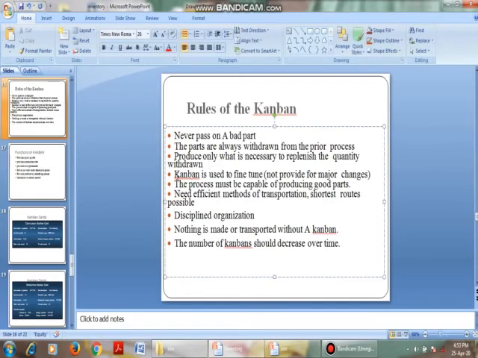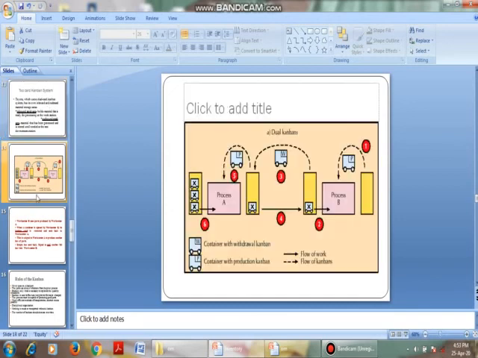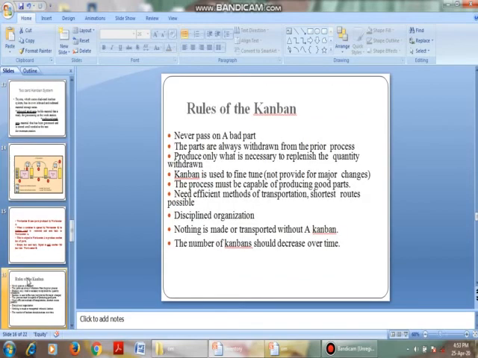be produced. Kanban is used to fine tune, not to provide major changes. That is, this Kanban is just a signal to produce the products in the previous process. That is just an example. If a container is sent from here to here, it shows the signal that you have to produce more products and send them back to here. Okay, then the process must be capable of producing good products.